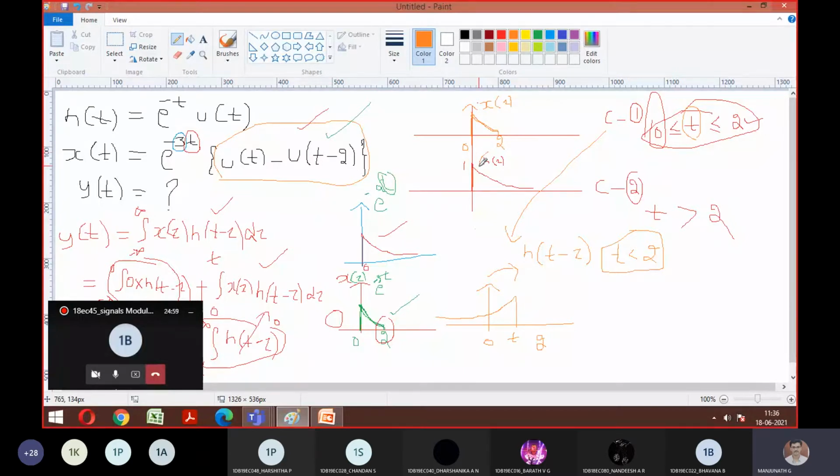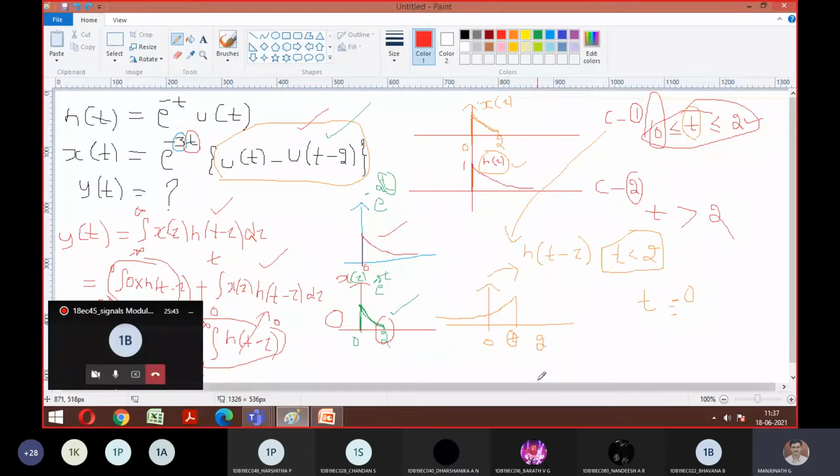So now the formula is here. X of t is here, h of t is here, but I don't want h of tau. I want h of t minus tau according to the formula. In case one, I assume that t can be either 0 or 1, right? So I will choose the assumption that if it is between 0 and 2, then only the overlap occurs. Why? If I take t equal to 0, is overlapping occurring? The waveform will come here, right? It goes in this way, so again there is no overlap.